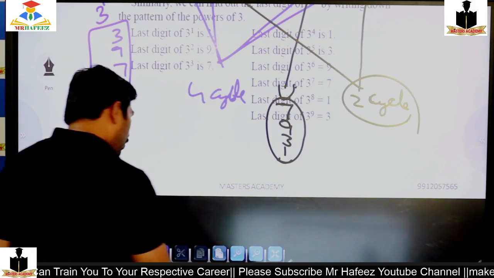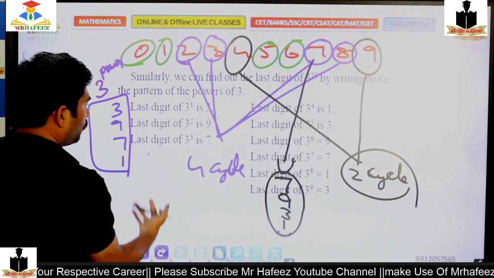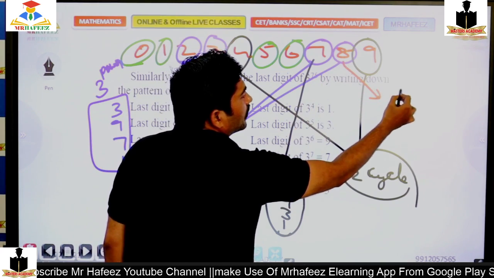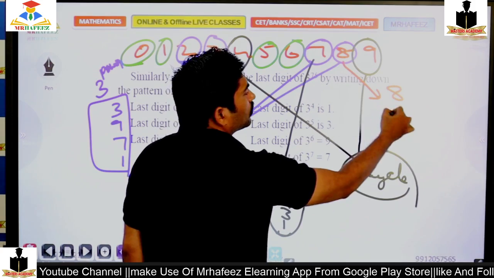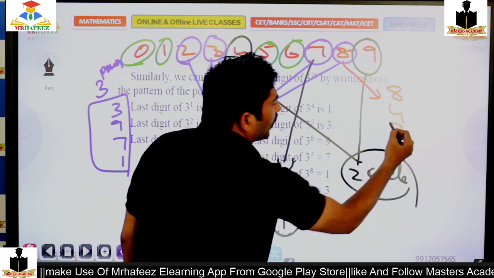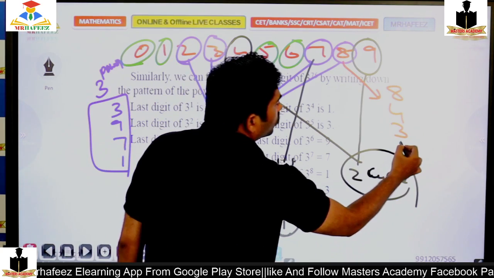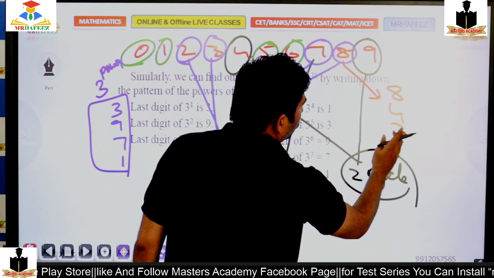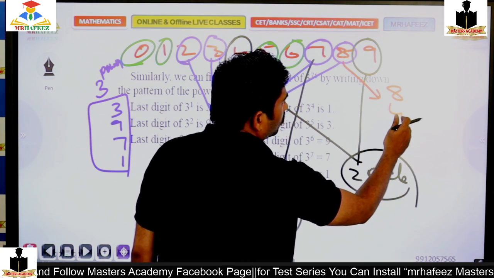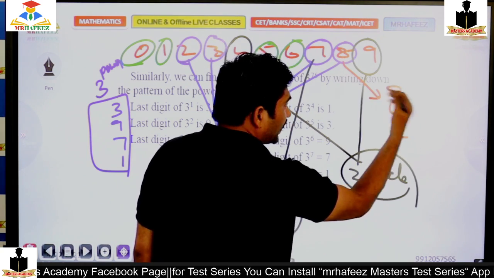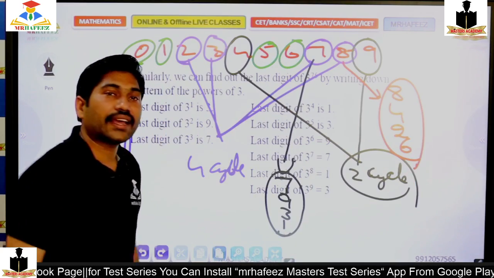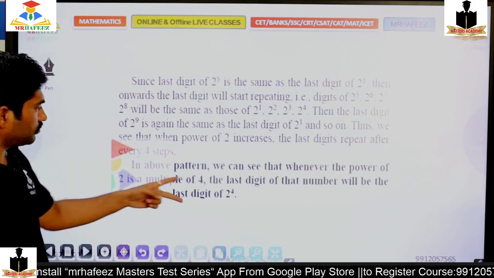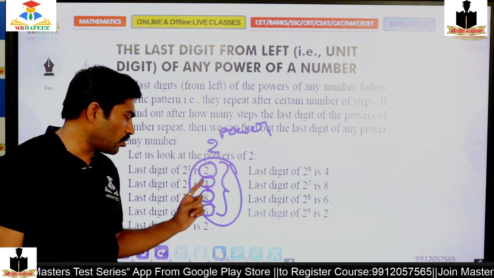What about 8? 8 square is 64, 8 cube ends in 2, so 8, 4, 2, then 6. So for 2 it's 2, 4, 8, 6.